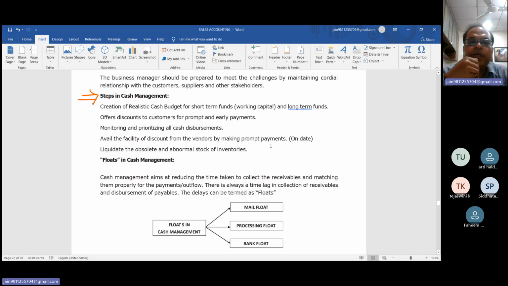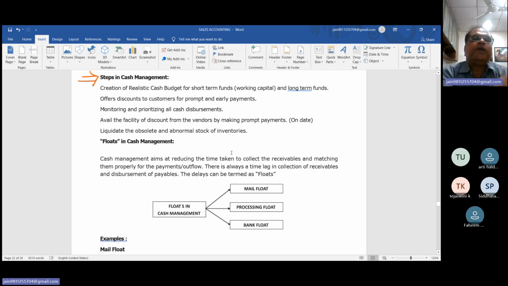So we have to allow the discount and we can also avail the discount from the party. And liquidate the obsolete and abnormal stock of inventory. If you have any inventory that is obsolete or abnormal, then definitely we have to liquidate it.